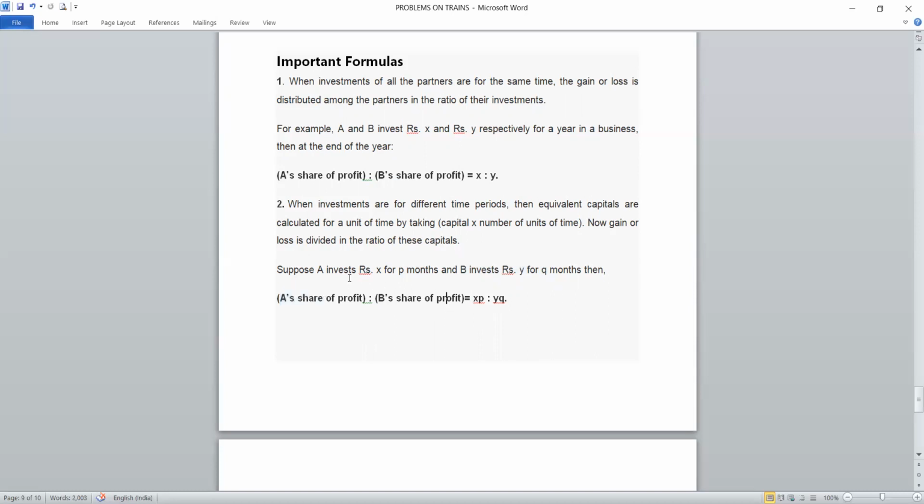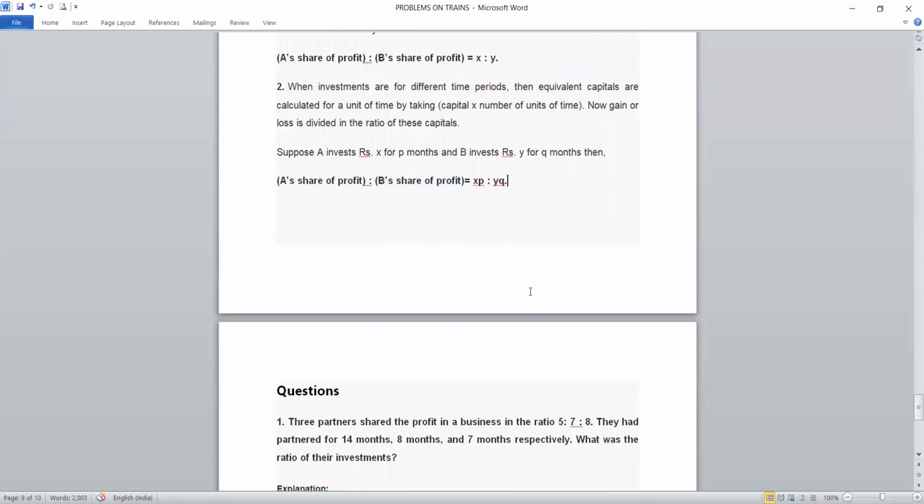The profit share of A will be obtained by multiplying rupees X and the time they have been in the business, P. By multiplying both, that is XP, the profit of A will be obtained. And the profit share of B will be obtained by multiplying the amount B invested, Y, and the time B has been in the business, Q. That is YQ, the profit share of B.